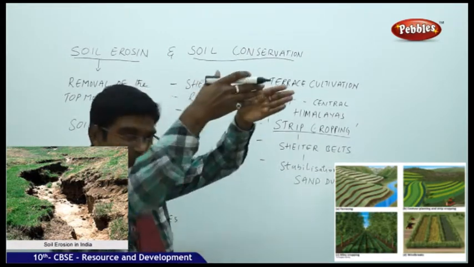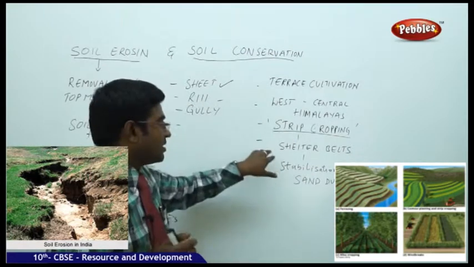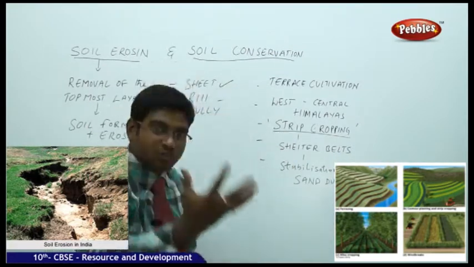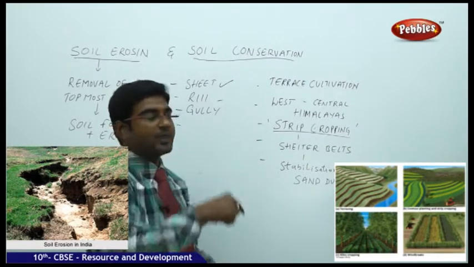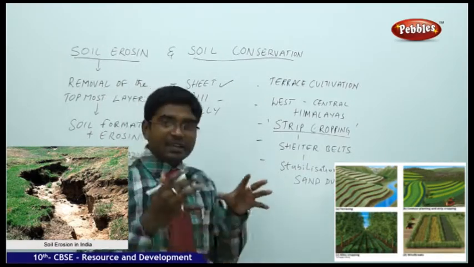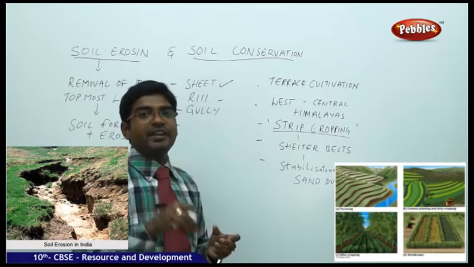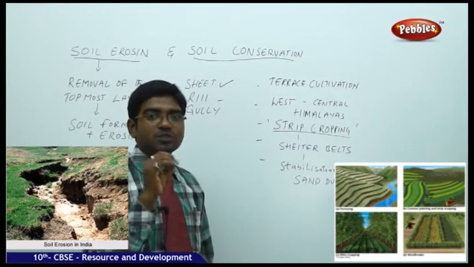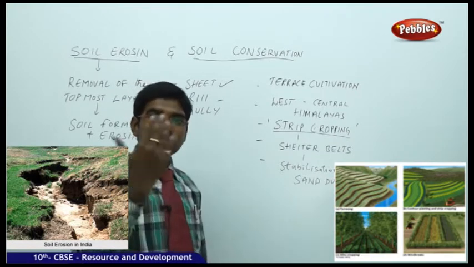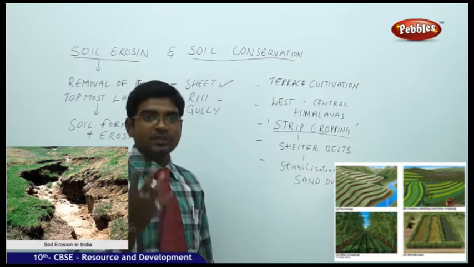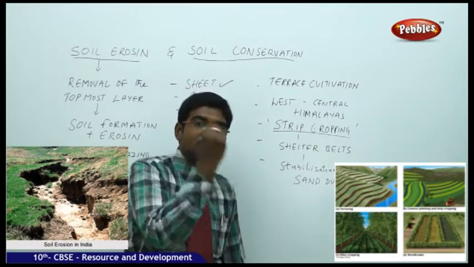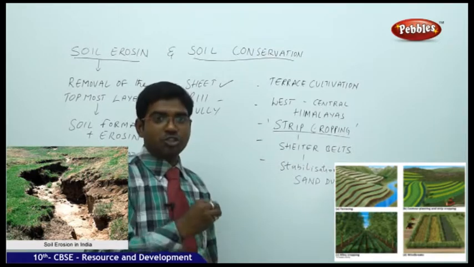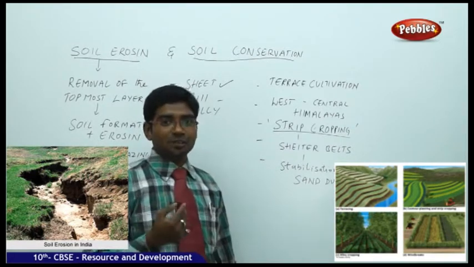These strips where you have kept the grass are known as shelter belts. They actually provide shelter for the crop, so the soil does not move away from there. It has also been proved very successful in Western India for the stabilization of sand dunes. So we can all believe in it and follow it. These are some of the methods which can be followed to stop soil erosion, which results in soil conservation.